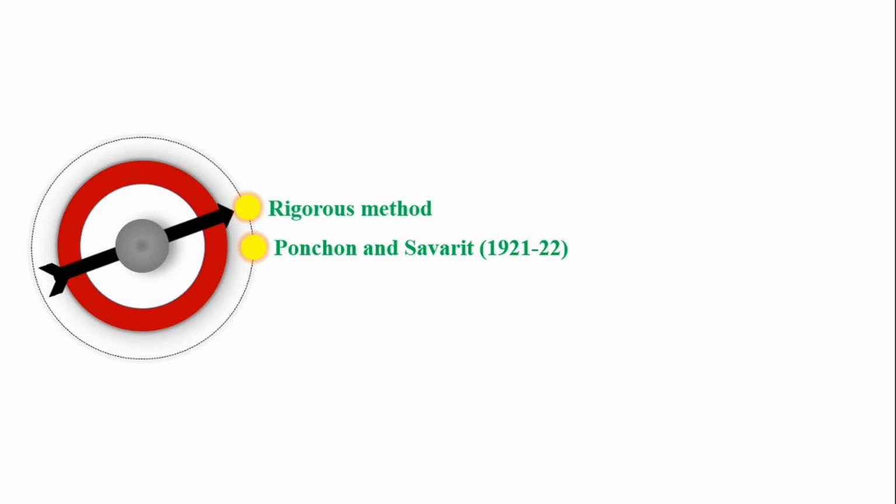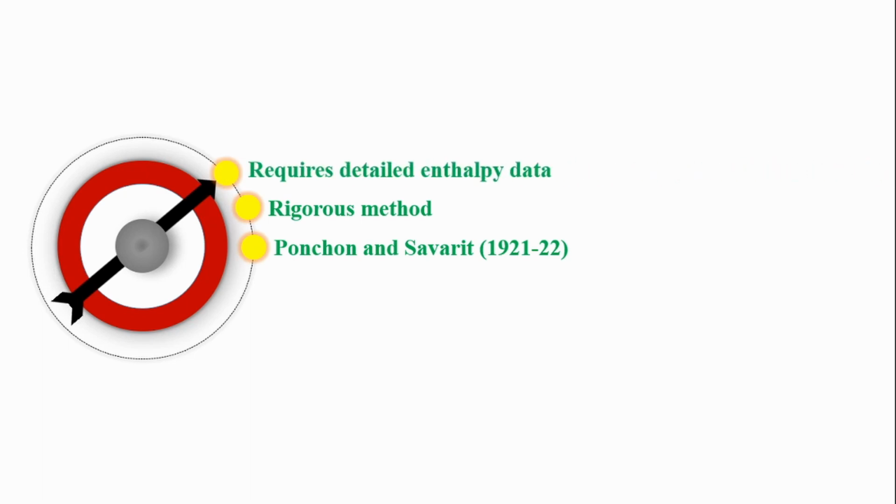We will see another method called the Ponchon-Savarit method. It was developed independently by Ponchon and Savarit in 1921 and 22. This is a more rigorous method, and it requires detailed enthalpy information.